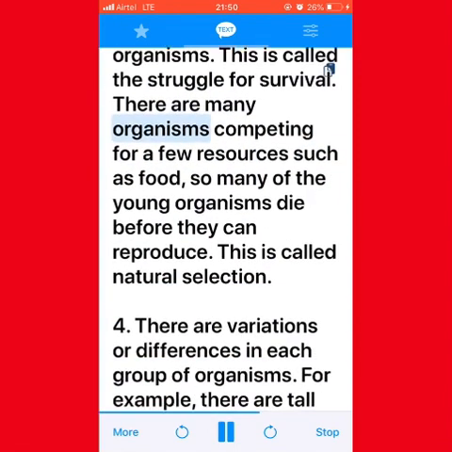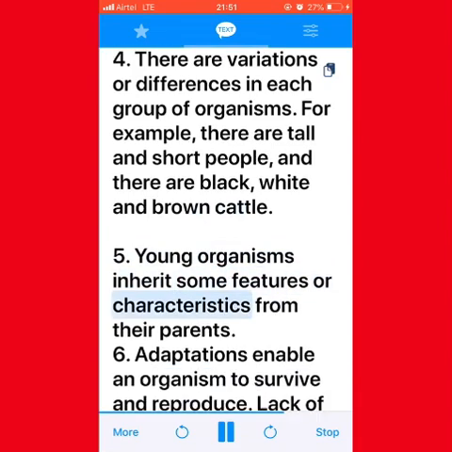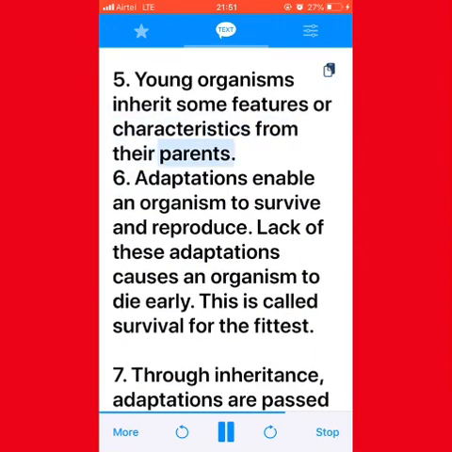There are many organisms competing for a few resources such as food. So many of the young organisms die before they can reproduce. This is called natural selection. 4. There are variations or differences in each group of organisms. For example, there are tall and short people, and there are black, white and brown cattle. 5. Young organisms inherit some features or characteristics from their parents.